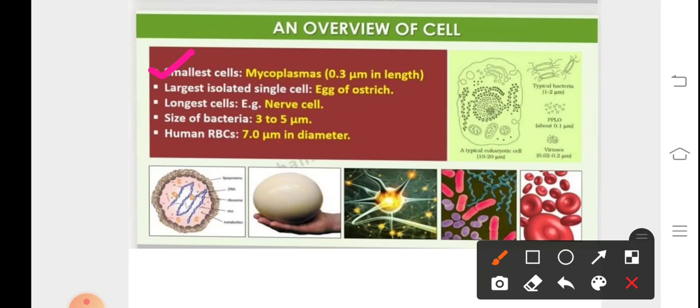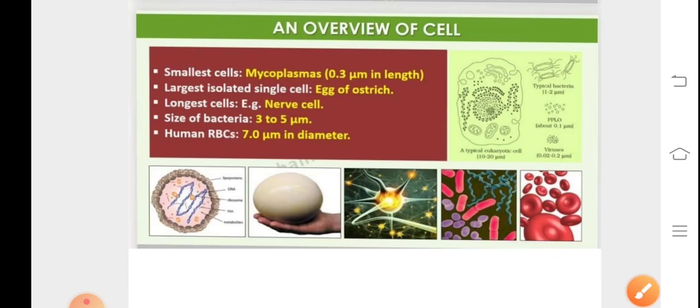The smallest cell is that of mycoplasma, 0.3 micrometer in length. The largest cell is the egg of the ostrich. The longest is the nerve cell. The size of a bacterial cell on average is 3 to 5 micrometer. The human RBCs are discoidal in shape and 7 micrometer in diameter. Thus, the shape and size of the cell vary according to the function which they have to perform.